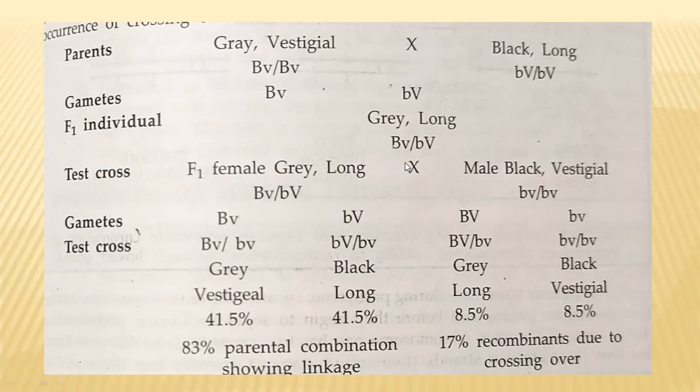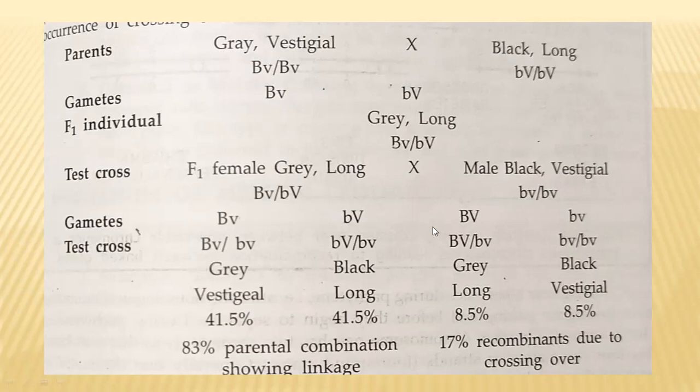When test cross is done, from the F1 generation he took only the females, gray with long wings, and crossed them with the recessive male, that is, black body and vestigial wings.